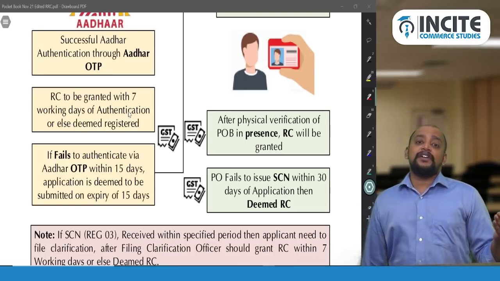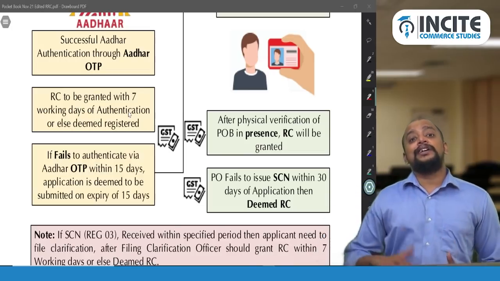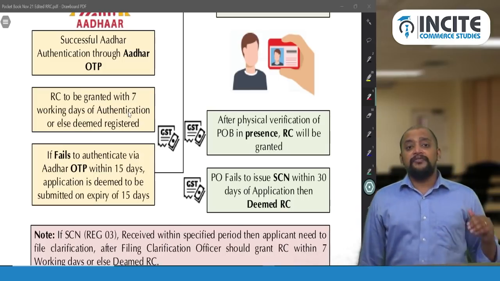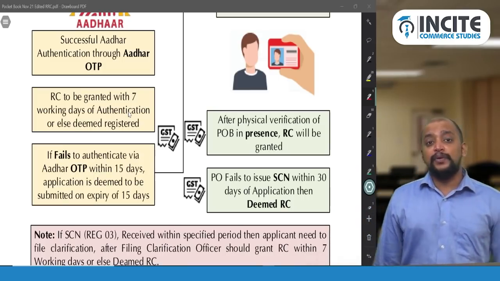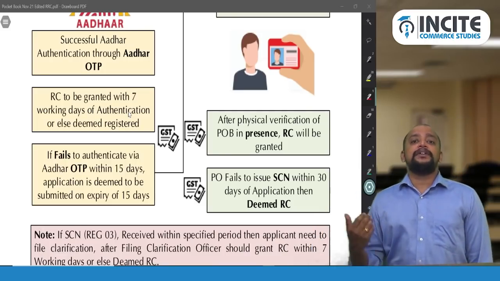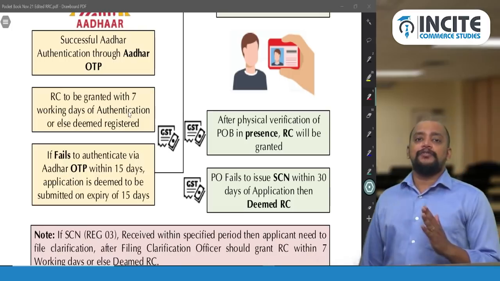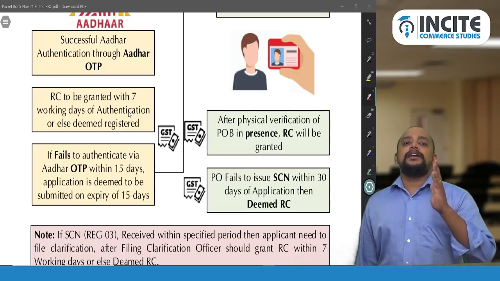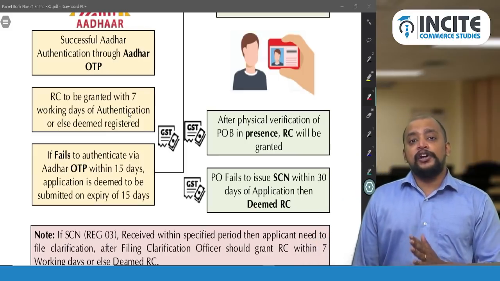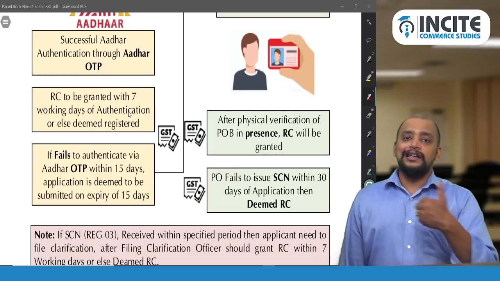Previously it was 7 working days from the date of submission of application. Now the date on which authentication is completed, that date only will be taken as the date of submission of application. And if one fails to authenticate via Aadhaar OTP within 15 days, then the application is deemed to have been submitted on expiry of 15 days. So what will be taken as the date of submission of application? As and when you complete the Aadhaar authentication, that is the date of submission of application, or 15 days from the date of filing part B, whichever is earlier.